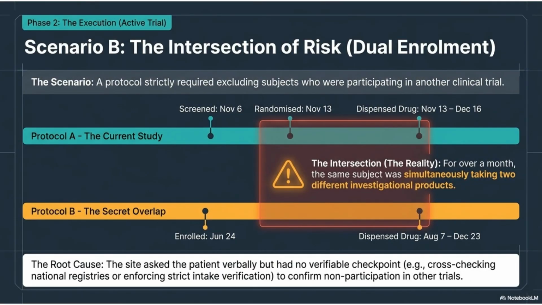In another scenario, a site failed to prevent dual enrollment. A subject participated in 2 protocols simultaneously because the site relied on verbal confirmation rather than verifiable checkpoints like registry checks. This oversight created significant safety and data risks.